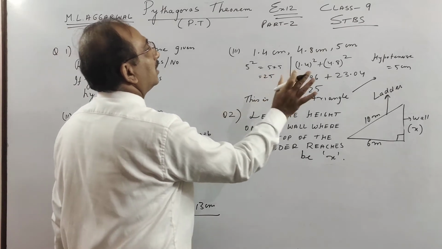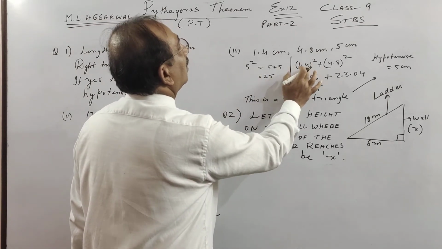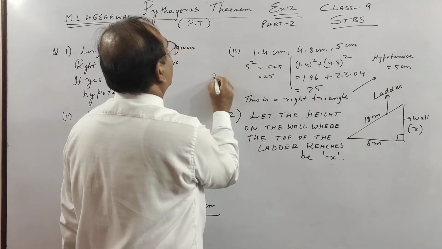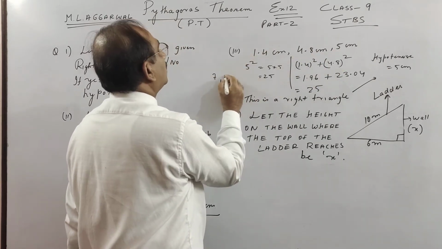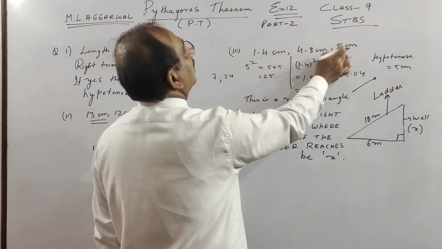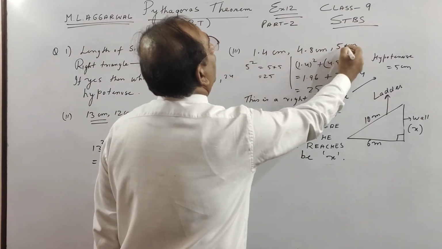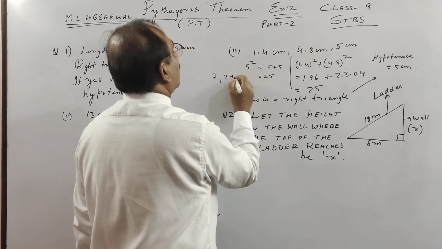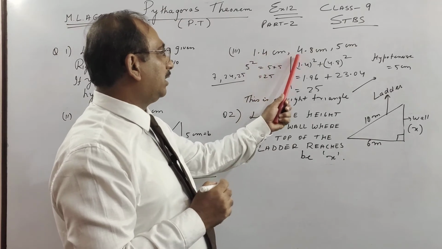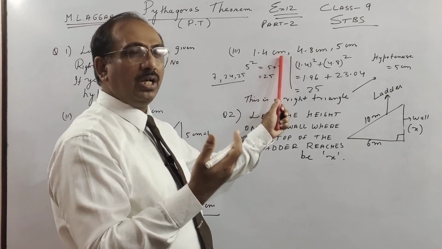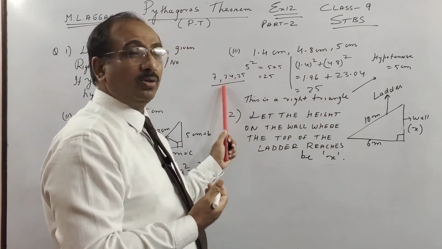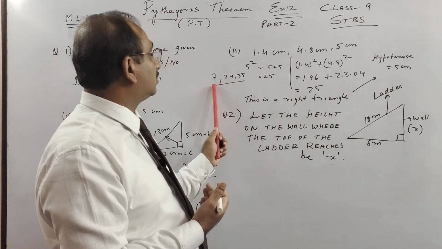See how this is a Pythagorean triplet. In short, I'll tell you: here 0.2 is common, so you take half. Look at all these numbers, you will get 7, and if you remove the point, this will be 24. Each one, if you write 5.0, you will get 25. That means remove the decimal, multiply by 10 and divide by 2. Generally we divide because all the numbers are multiples of your basic Pythagorean triplet, and this is the triplet, children.